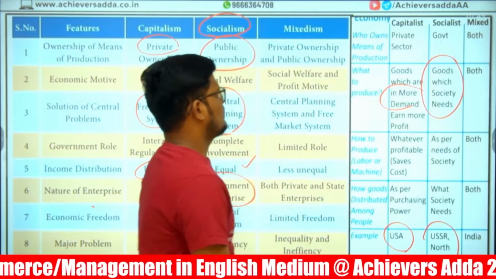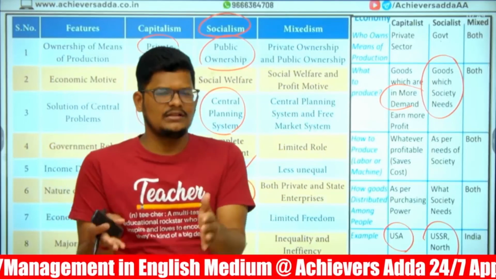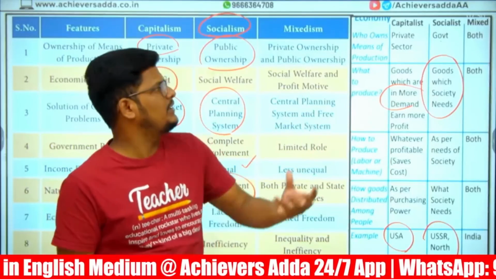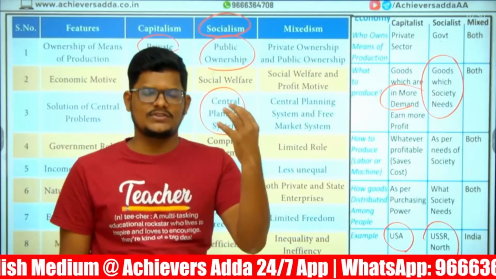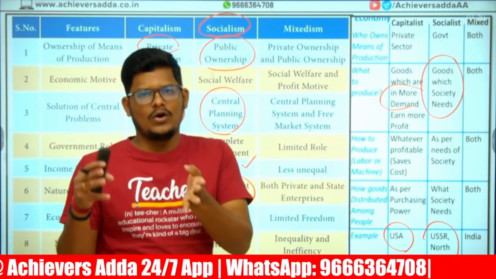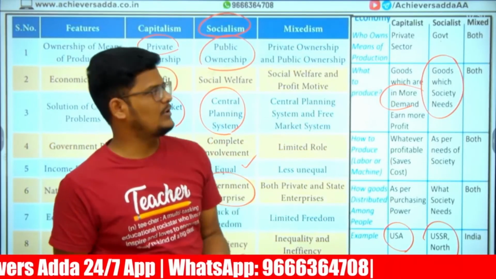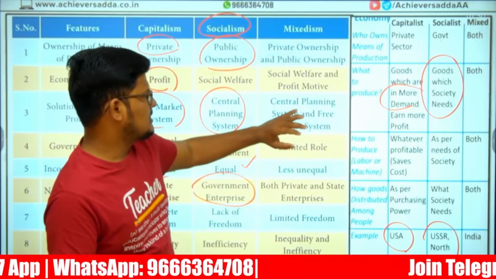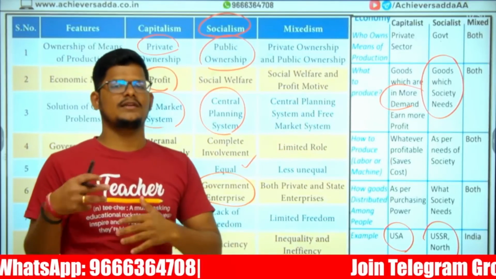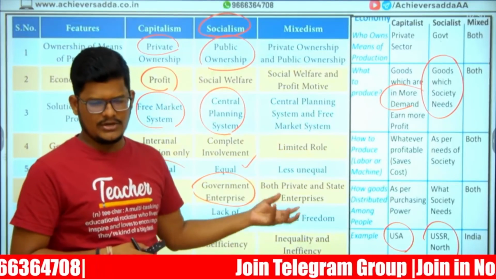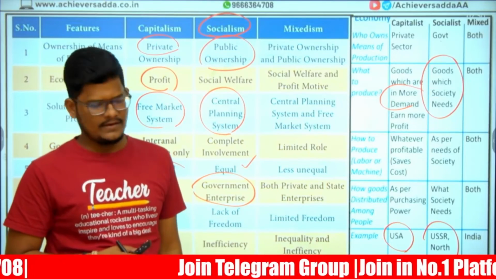Mixed economy, where private people and the public, private and the government, both will be owners here. What society requires, to some extent they do those businesses. What is profit oriented, to some extent they do that business. Profit motive, social welfare, both will be there. Central planning system, and according to the demand and supply free market forces, it will be. Limited role of the government, to some extent only government role will be there.